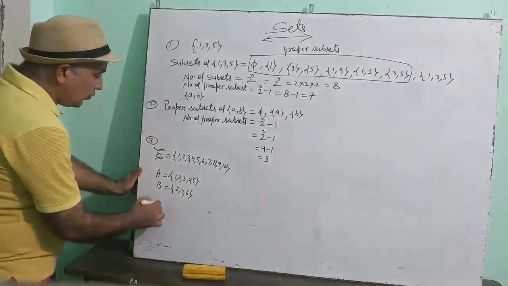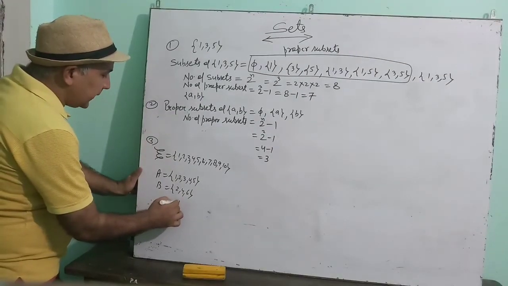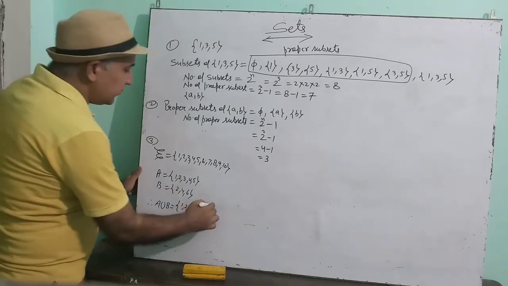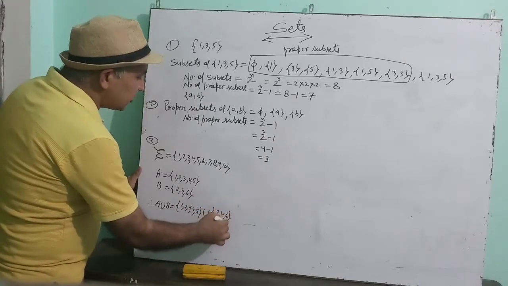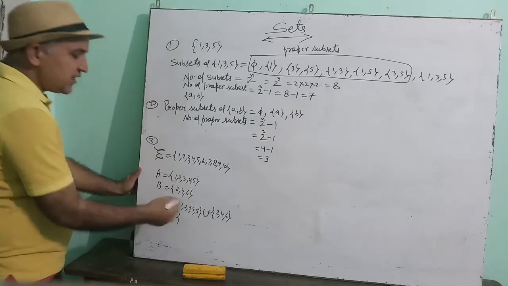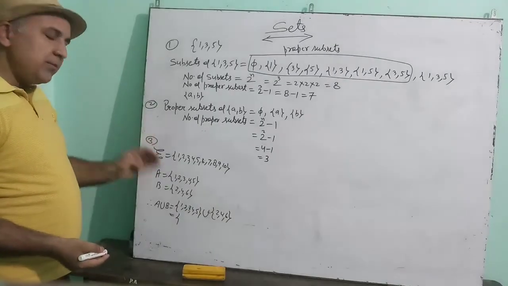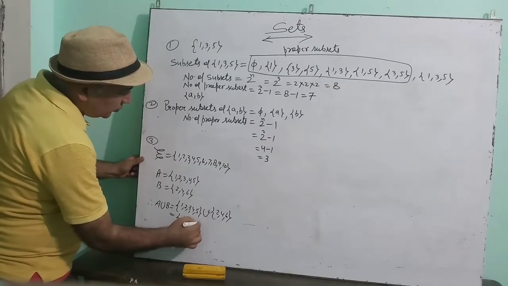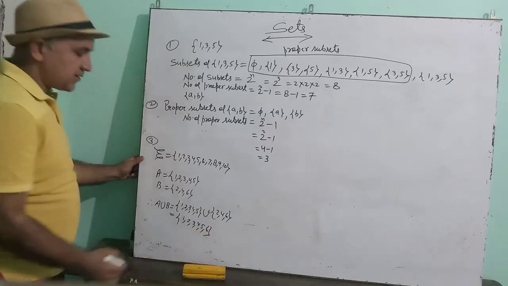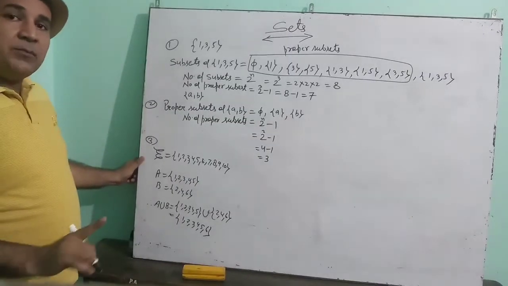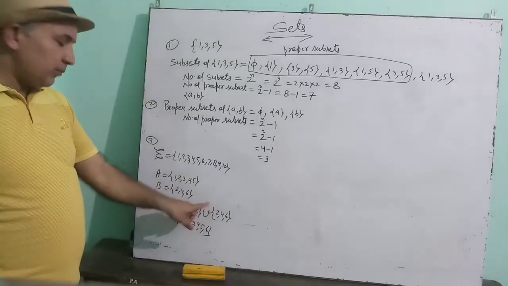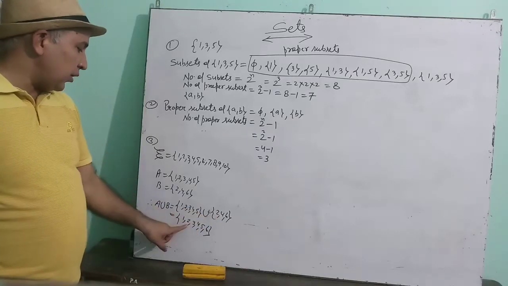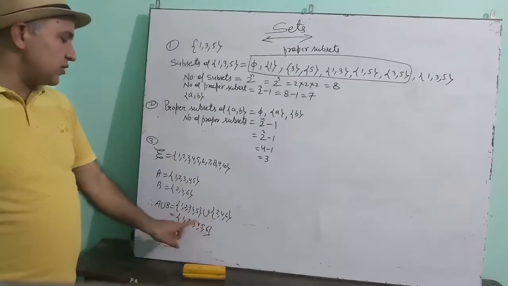Now, suppose you want to find A union B. So first you will write the elements of A, then you will put the union symbol, then you will write the elements of B. Now union means collection of both, all the elements of A and B both. If you take all the elements, 1, 2, 3, 4, 5 and 6, only these will be taken. No element should be repeated. 2 is here and here both, but we will take it only one time. With 1 to 5 we have continued. Now 2 and 4 we have already written. Now 6 is remaining, so 6 will be written.